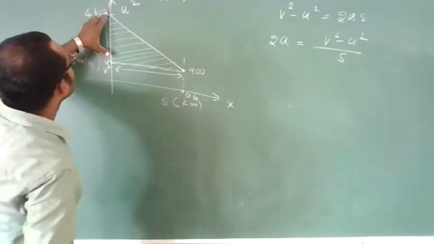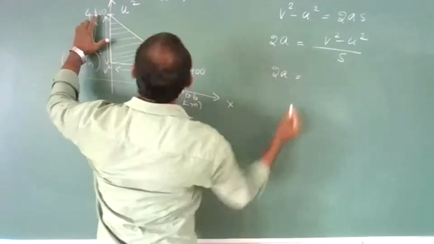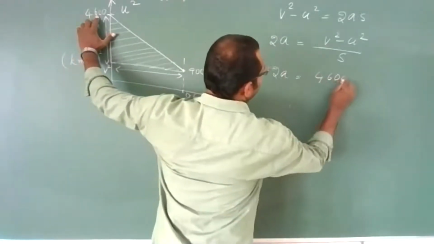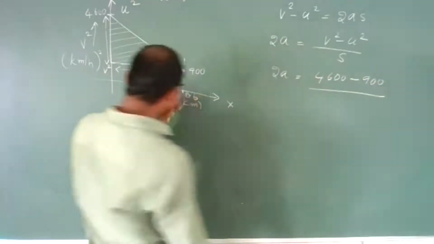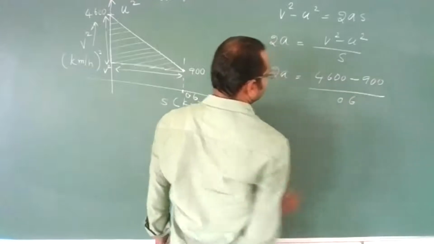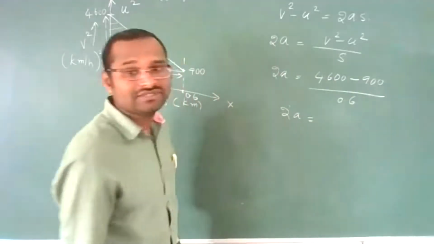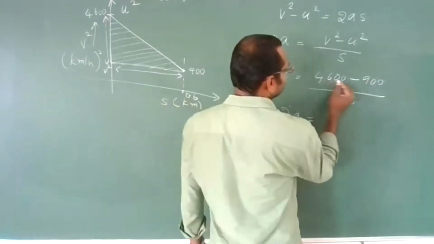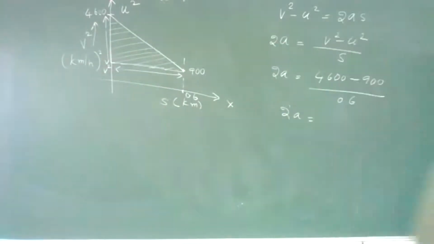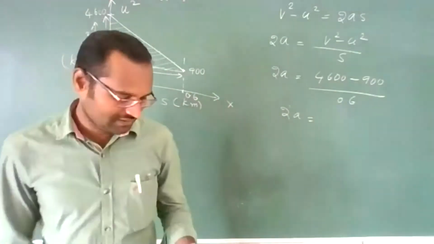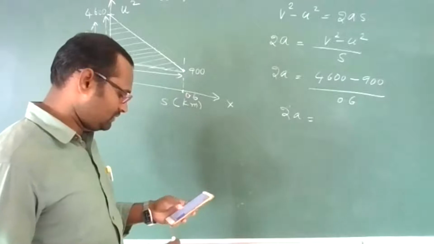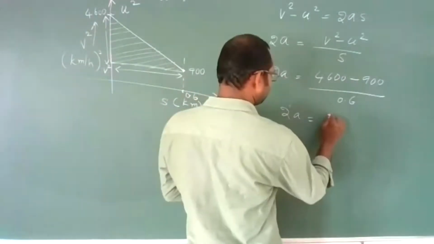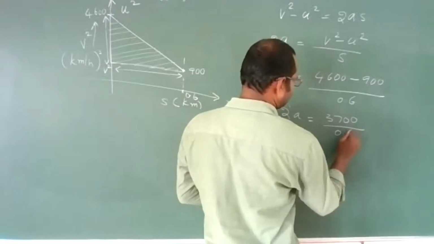What is this value? V square is 4600, minus u square is 900, upon s, which is 0.6. So 2a is equal to 4600 minus 900 by 0.6. Calculate fast. 4600 minus 900 is 3700, by 0.6.